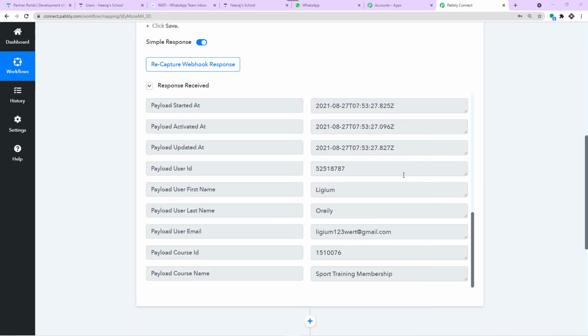Now, initially I did mention that the data should arrive in 1 or 2 seconds, but the truth is it actually took around 15 to 30 minutes to receive the data. So this is a problem from Thinkific. They are just giving the data late. But if you are building this workflow, please expect the data to arrive in maybe 15 or 30 minutes. Just don't panic, just don't get confused. The data will eventually arrive.